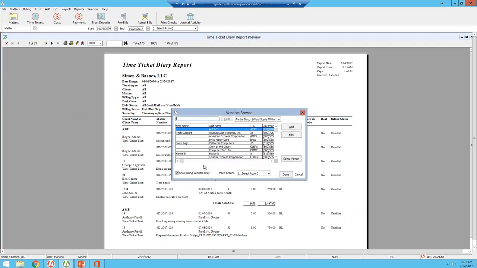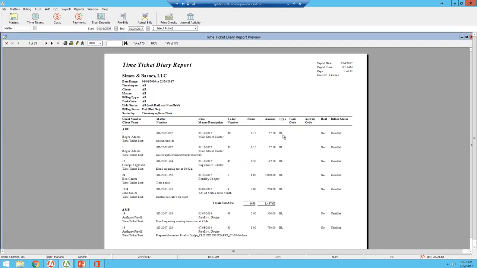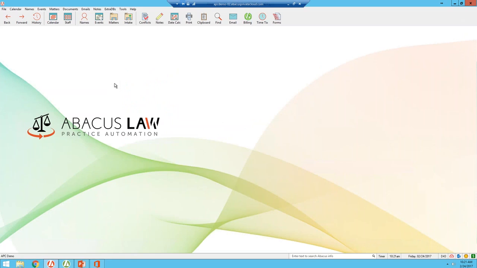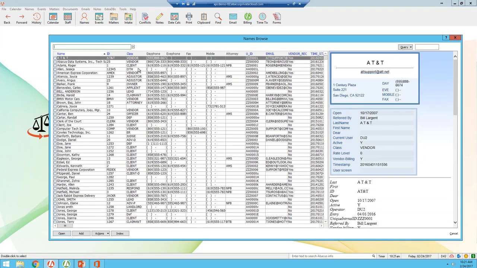Once it's set up here, you can enter the detailed information such as tax ID number or amount, and the system will capture that and store it, so you can use it throughout the program. Again, this vendor setup is either done via the billing and accounting section, or you can set it up under contacts and the name browse, and the classification will be vendor.